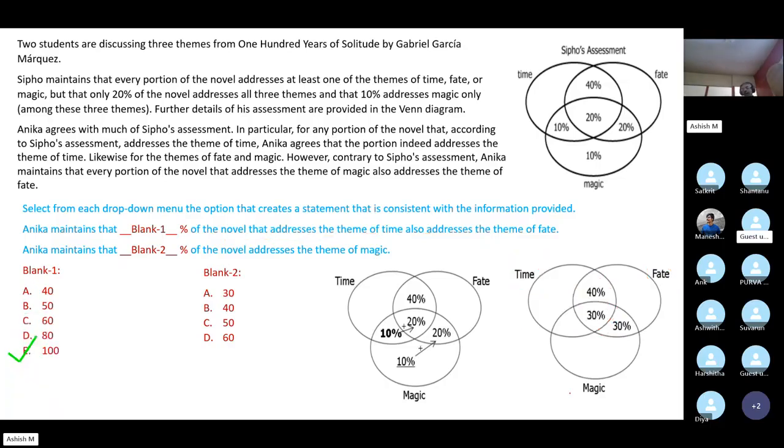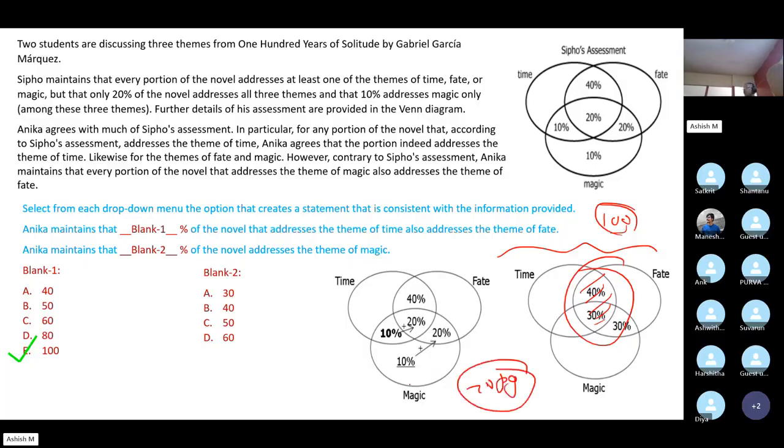Let's forget, if percentage is confusing you, let's say there is this novel that has 100 pages. Do you agree that according to Anika's assessment, out of 100 pages, 70 pages address the theme of time? And according to this graphic, it is very clear that all those 70 pages also address the theme of fate, which means the entire portion of the novel, in this case 70 pages, that addresses the theme of time also addresses the theme of fate. So 100%.